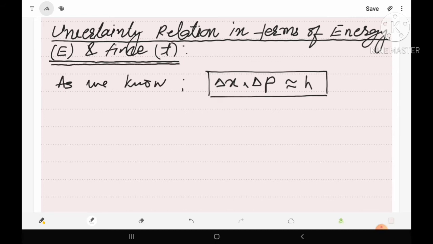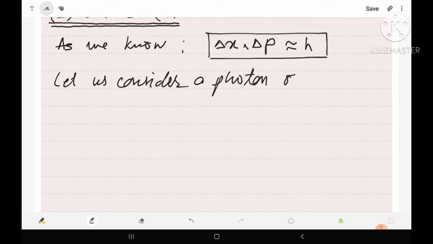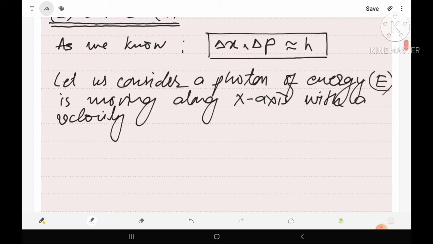So to prove this, let us consider a photon of energy E moving along x-axis with a velocity c, because the speed of light is c.